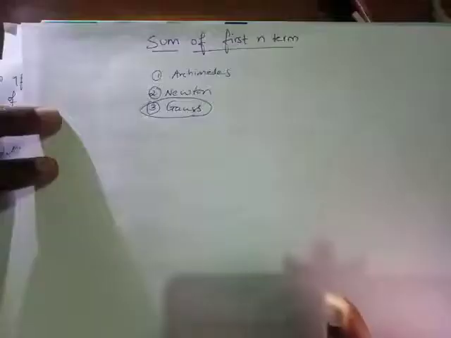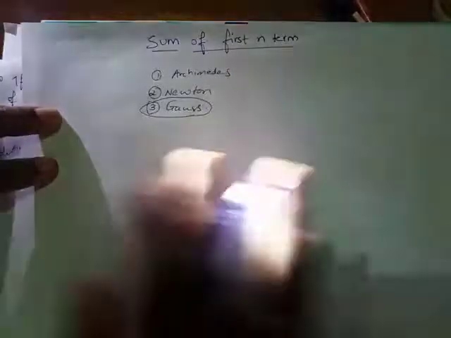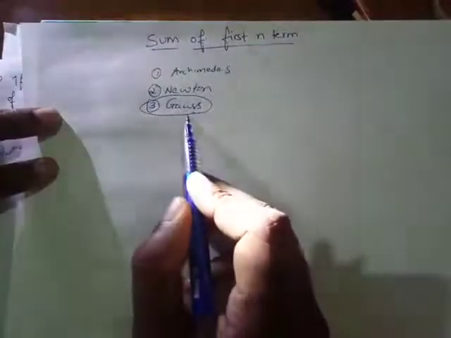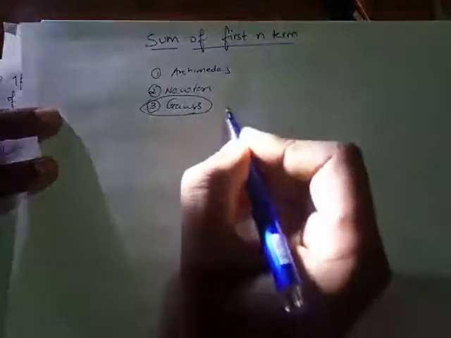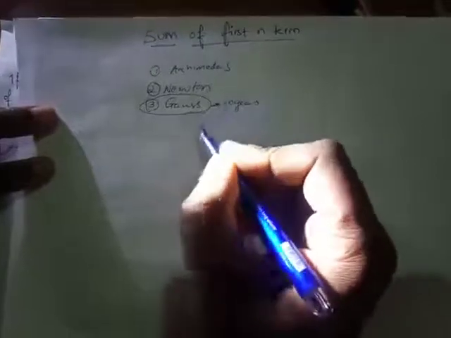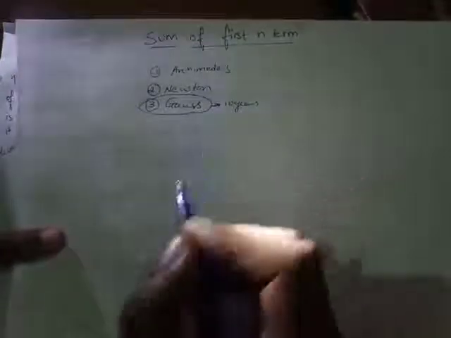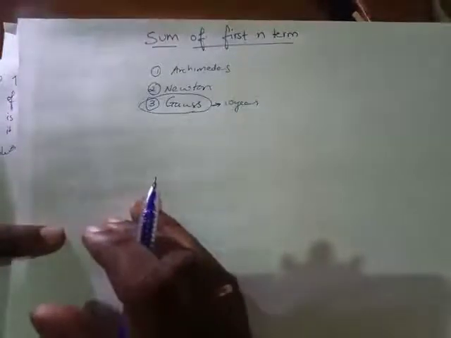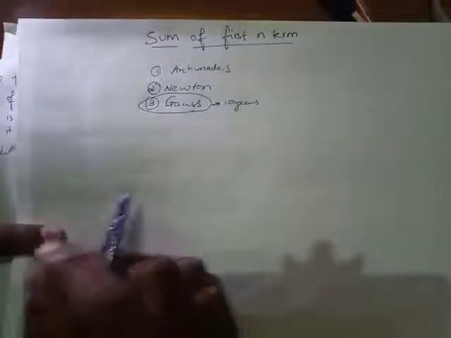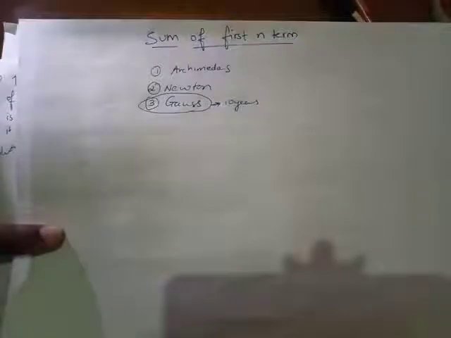These people are very well-known scientists, and they are known all over the world for what they have done. When Gauss was 10 years old, how many years old? 10 years old. When he was 10 years old, he was asked, what is the sum of the first 100 natural numbers? What was he asked? What is the sum of natural numbers from 1 to 100?